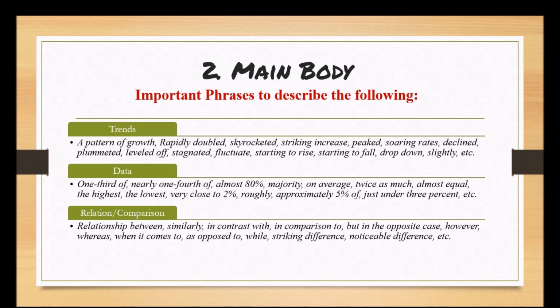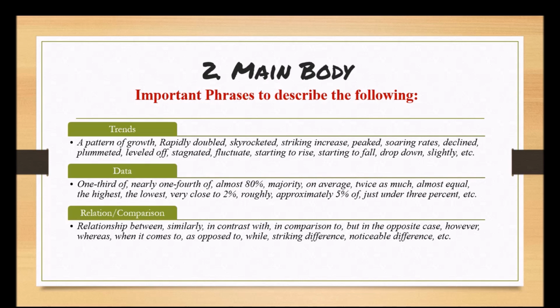Striking increase, peaked, soaring rates, decline, plummeted, leveled off, stagnated, fluctuate, starting to rise, starting to fall, drop down slightly, etc. Such phrases can be used to write about trends. Again, I'm not forcing you to use them. If you want, you can use them. If you don't want, don't use them.